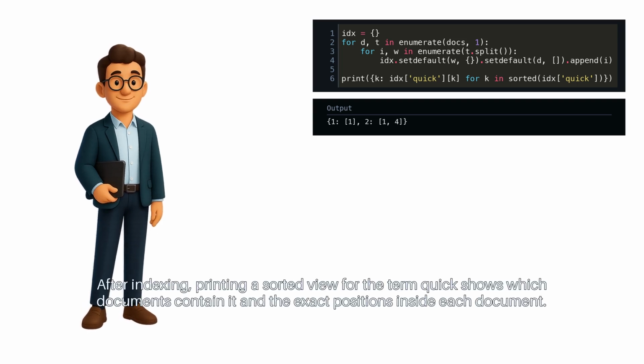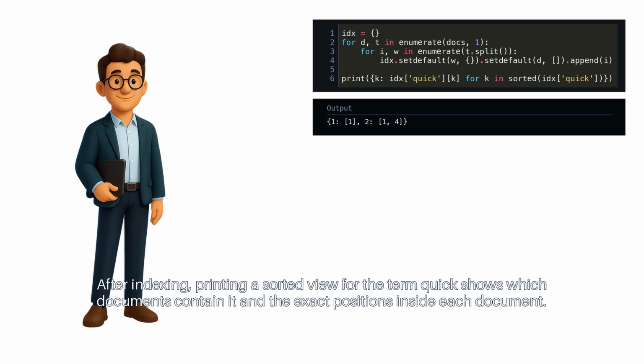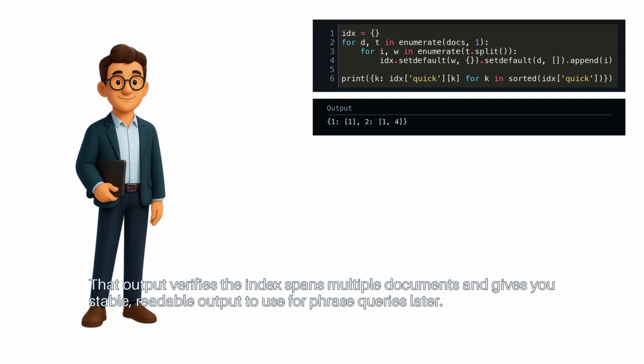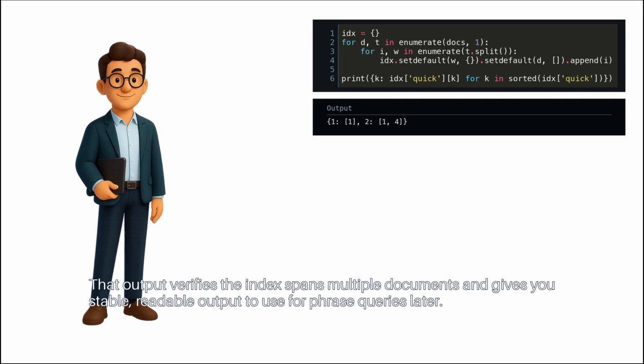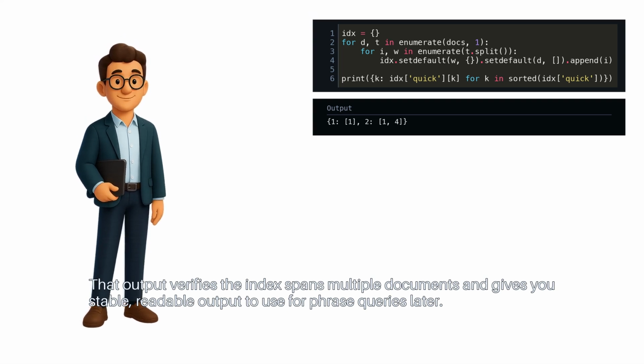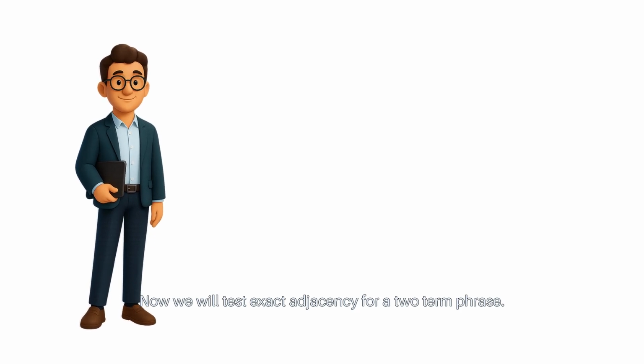After indexing, printing a sorted view for the term quick shows which documents contain it and the exact positions inside each document. That output verifies the index spans multiple documents and gives you stable, readable output to use for phrase queries later. Now we will test exact adjacency for a two-term phrase.